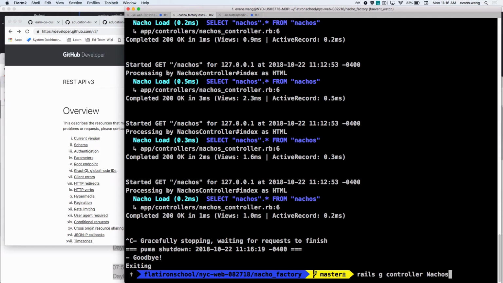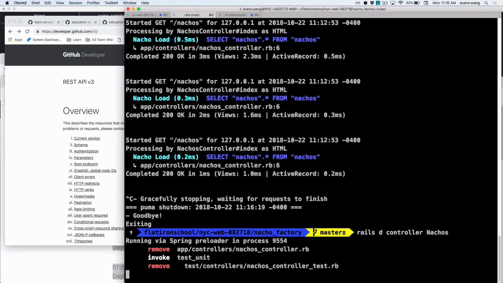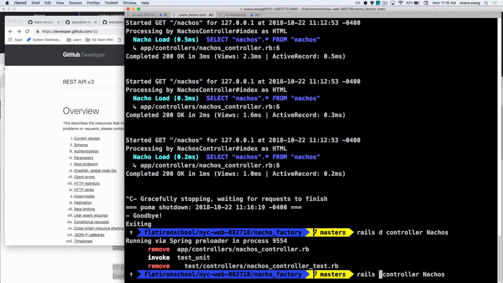So we have Rails G controller, nachos. I can also Rails D controller, nachos. What do you think D would do? I deleted it, right? Cool. So I want to remake this nachos controller, but how would I make it with version control?